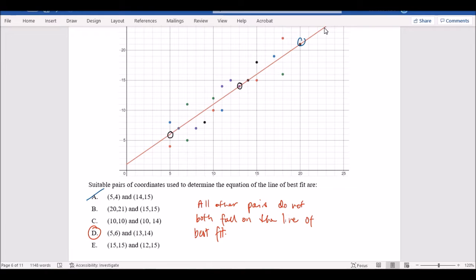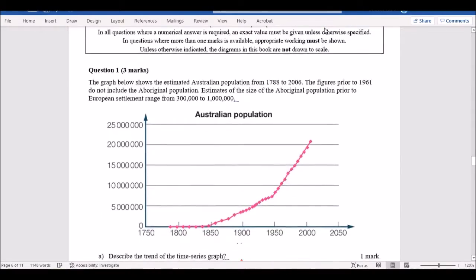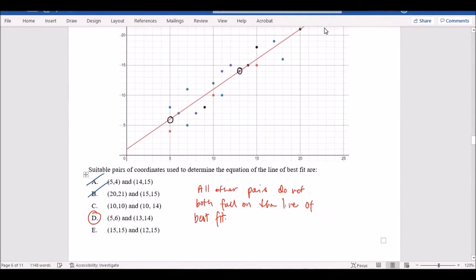(15, 15) is over here. That one doesn't fall on the line, so that one won't work. The only one where both coordinates fall on the line is D, (5, 6). So if you go (5, 6), that's over here. And then (13, 14), so (13, 14) right there. You have to make sure that the coordinates are on that line if you want to find the equation for the line of best fit. Cool, that's it. All right, keep going.